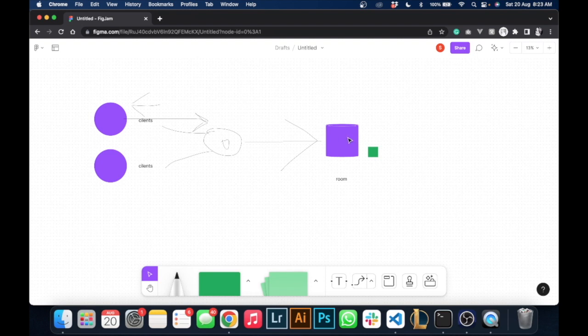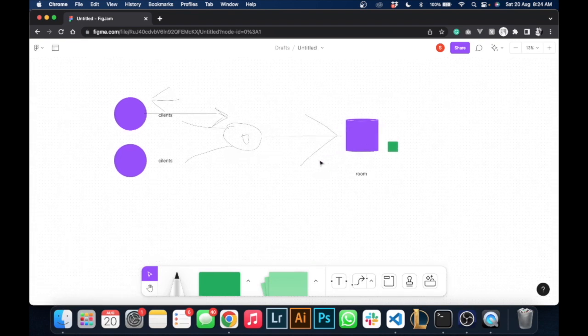The room will have one Go routine to handle all outgoing messages, registering the client, and some other functionality. I know that this was a little bit messy, but I hope it makes sense.